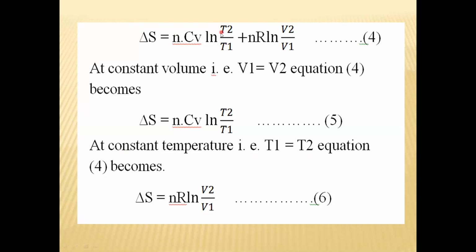So equation 4 becomes, that is this T2 divided by T2, that is 1, and log 1 or ln 1 is 0. 0 into this NCV, that is 0.